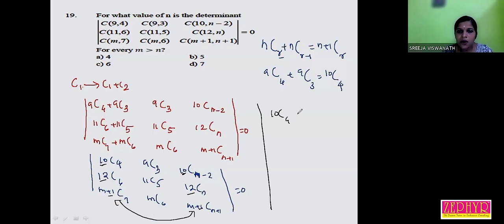So the determinant value becomes 0. So 10C4 is equal to 10C(n minus 2). While comparing, 4 is equal to n minus 2. 4 equals n minus 2. n equals 6. Okay.